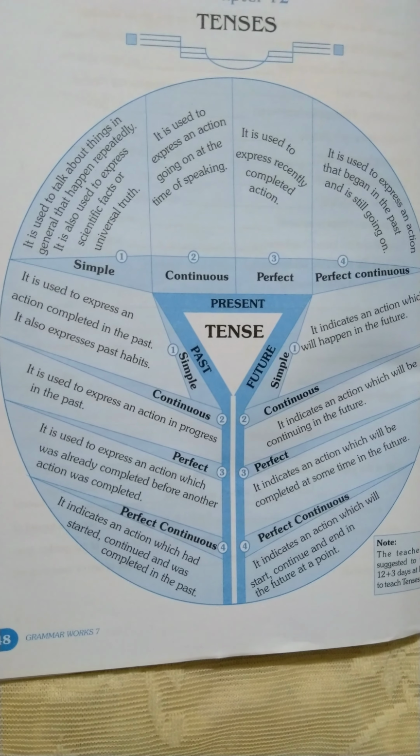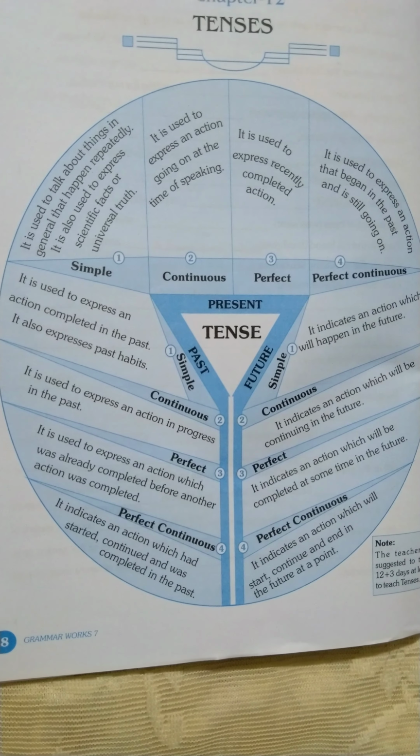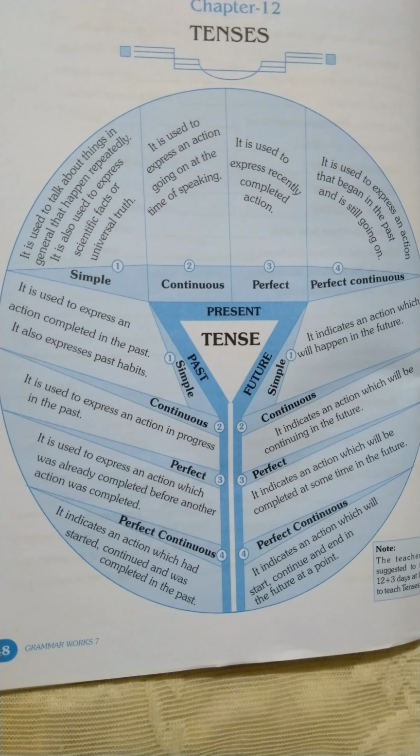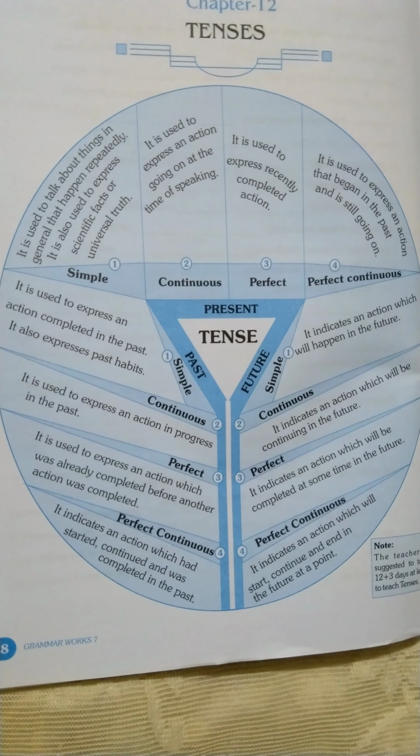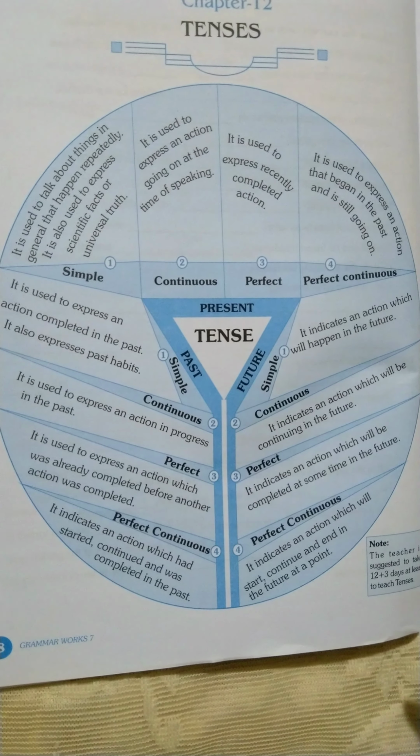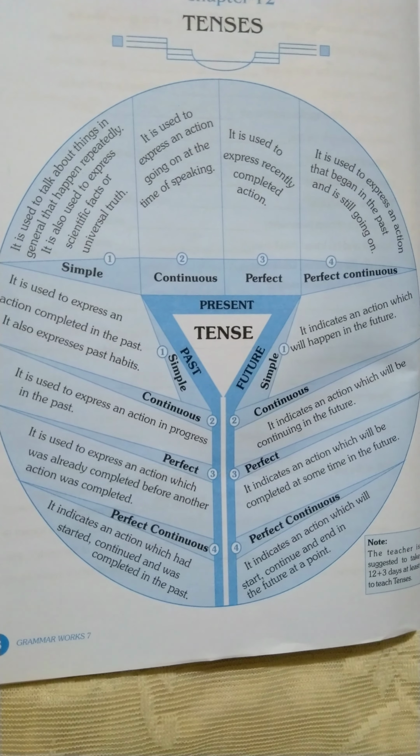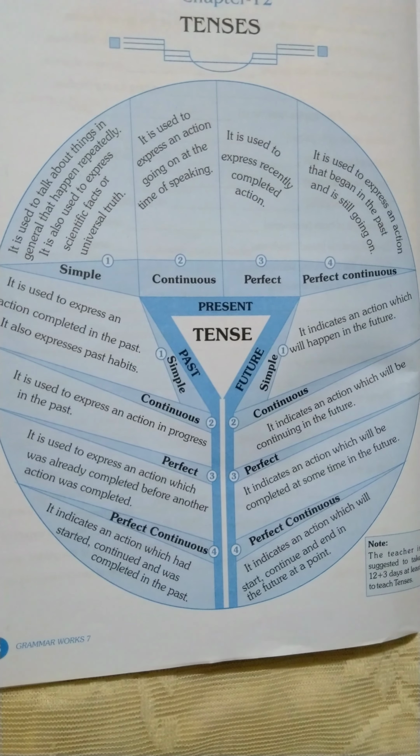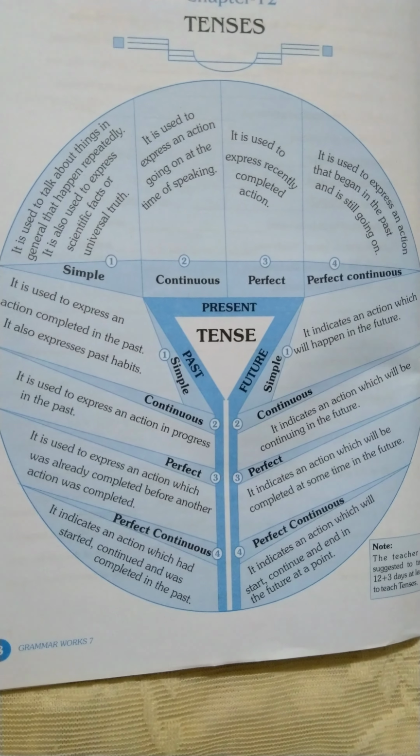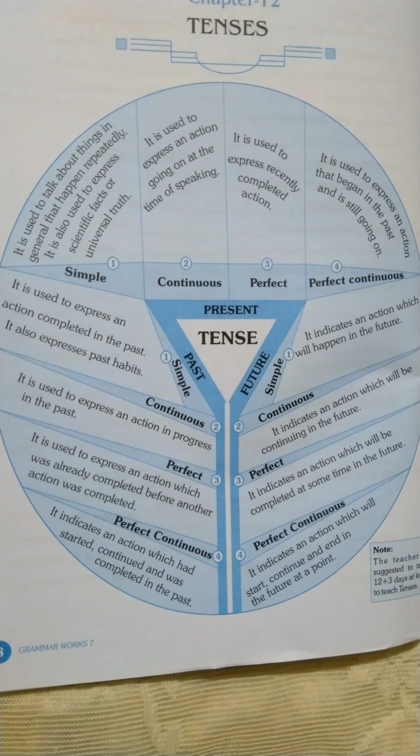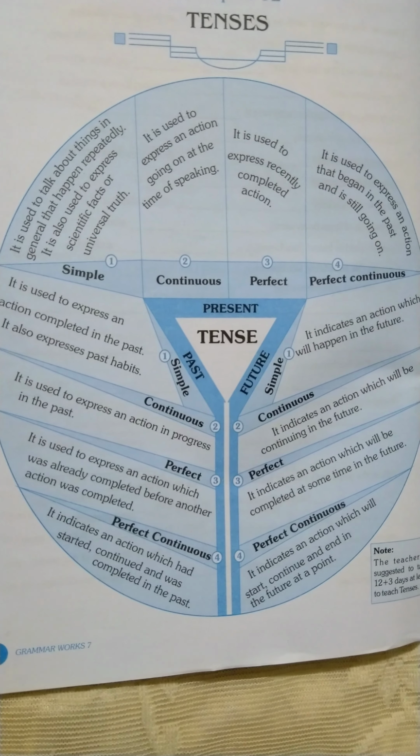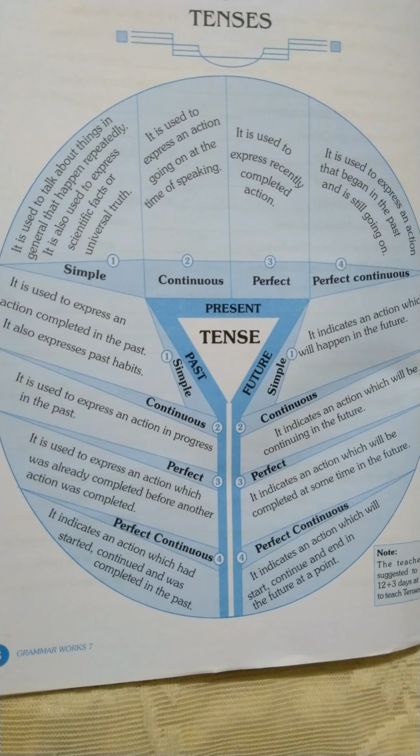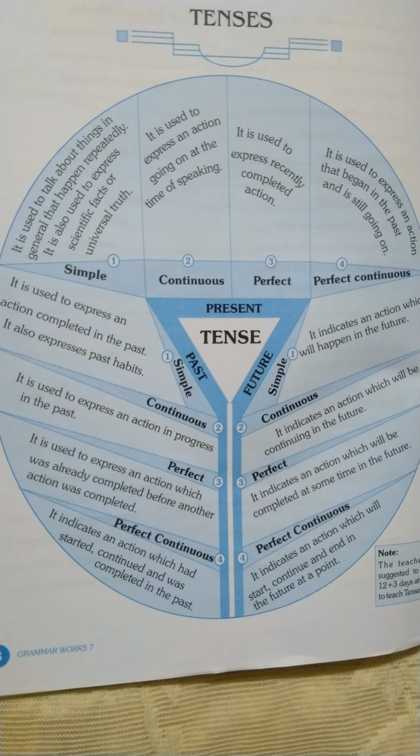Okay. Now the second is present continuous. It is used to express an action going on at the time of speaking. It means that it is used to show that action which keeps on going at the time of speaking, or when we are speaking the action is proceeding, the action is going on. Now the example is I am drinking coffee.